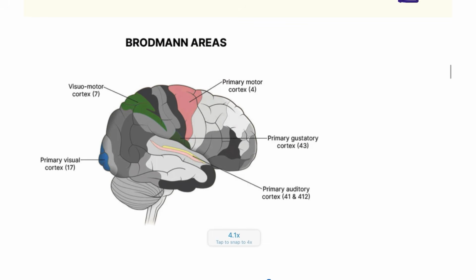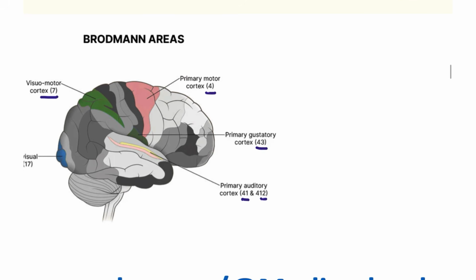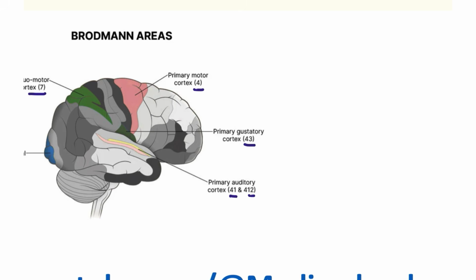And the Brodmann areas: visuomotor is 7, the visual cortex is 17, primary motor is 4, primary gustatory is 43, primary auditory is 41 and 42. And the primary sensory areas are 1, 2, 3.